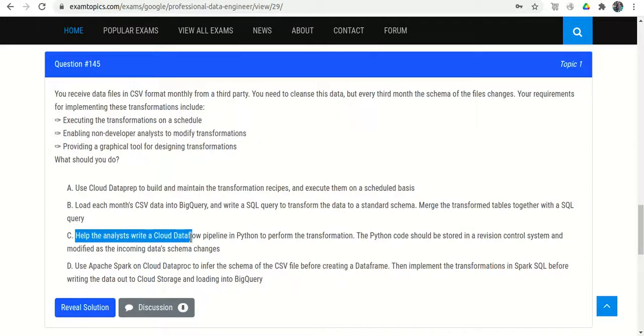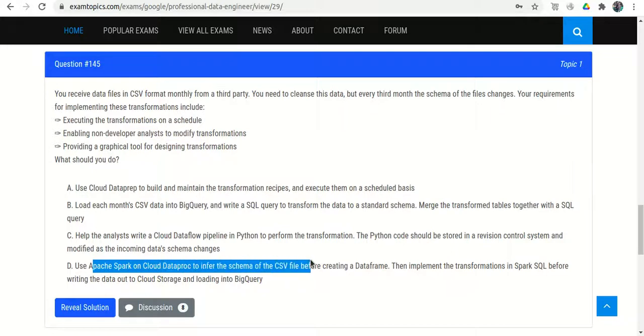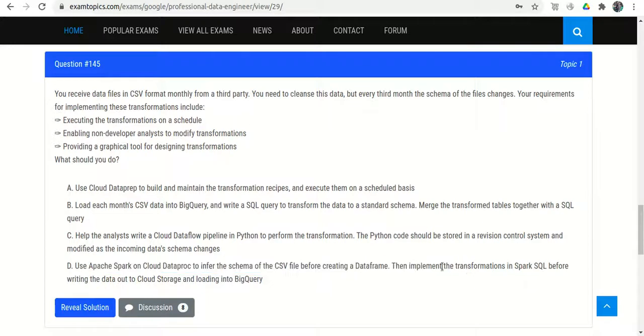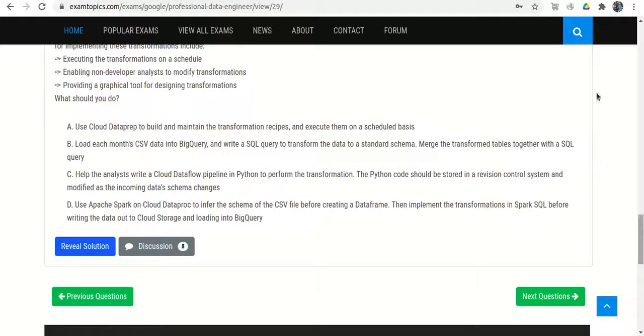C: Help the analysts write a Cloud Dataflow pipeline in Python. How would a non-developer analyst know Python? So option C is wrong. D: Use Apache Spark on Cloud Dataproc to infer the schema of the CSV file before creating a data frame, then implement the transform in Spark SQL. Again, non-developers don't know Spark SQL, so only one option is left, that is to use Cloud Dataprep. So option A is correct. That's the end of the video.